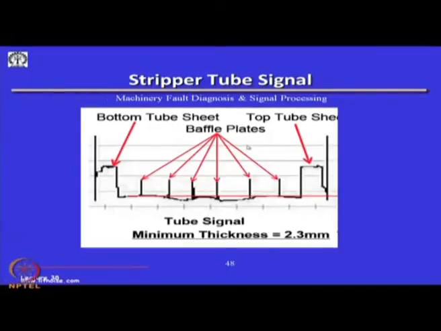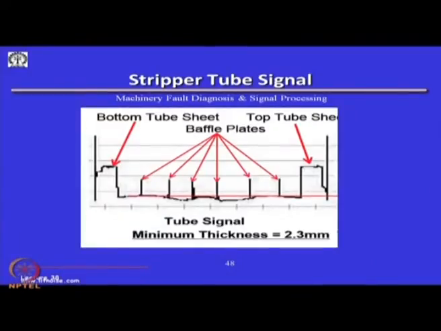This is another example where we had a tube, a bottom tube and a top tube, with different baffles in the tube, and thickness measurements were done; this can be achieved. So, to summarize, eddy current is used for systems where there is metal present, because only when we have metal will there be an electromagnetic induction between the primary magnetic field, which produces a secondary magnetic field, and these two fields interact and we get an EMF, according to Lenz's law.